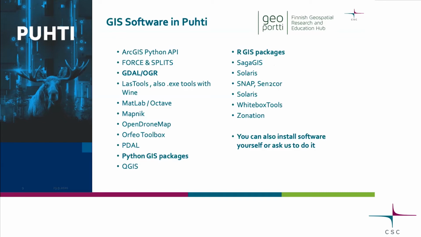Then we have R packages as well. We have SagaGIS, Solaris, which is a deep learning GIS library. And also somewhat popular is SNAP, which is the European Space Agency's program environment where you can do different kinds of corrections and manipulations of Sentinel satellite imagery and other imagery as well. And it works pretty well in Puhti. Maybe those are the most popular.